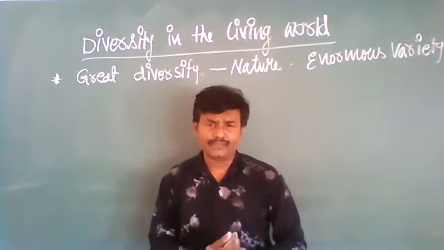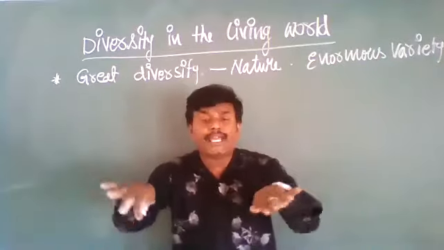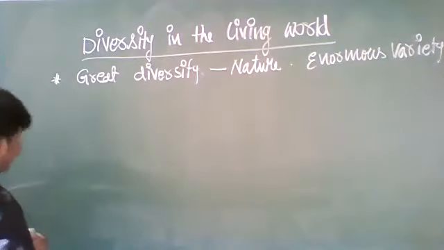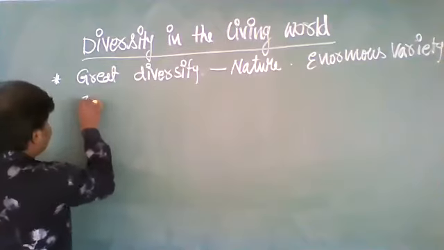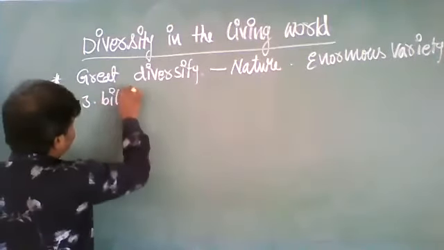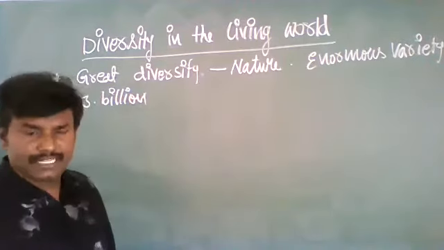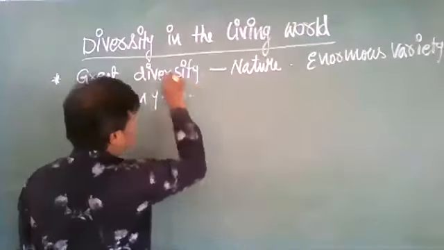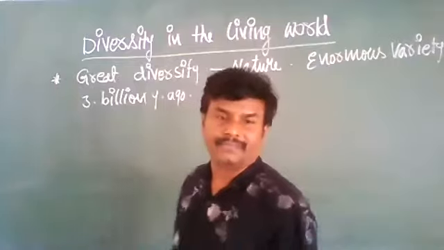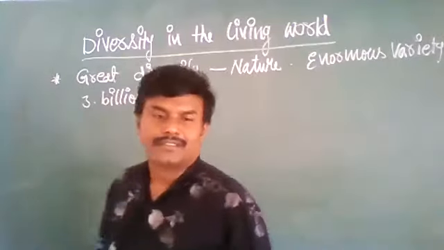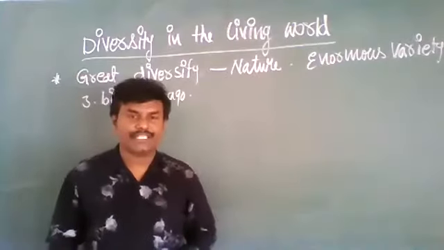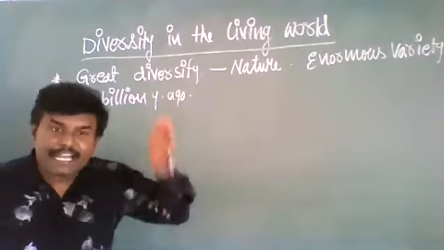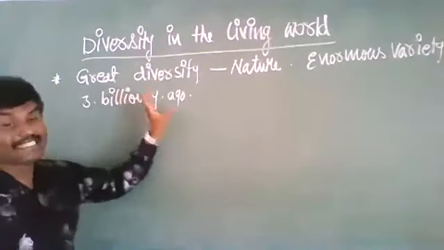Okay, whatever organisms are existing today on our planet around us, these plants and animals had originated about 3 billion years ago.